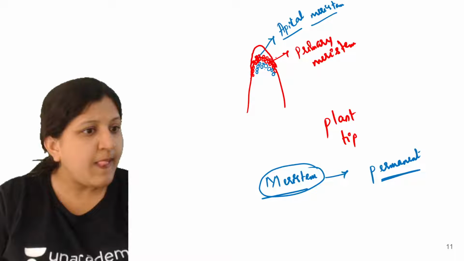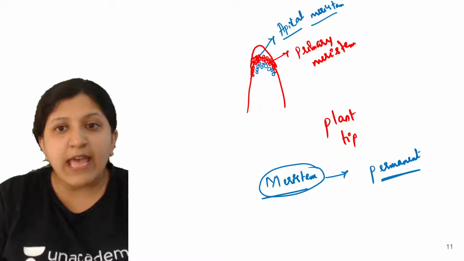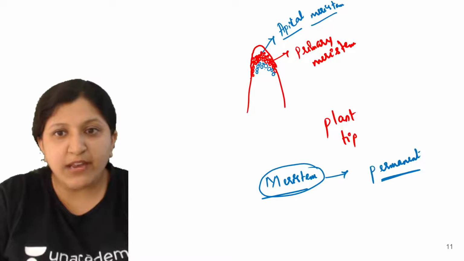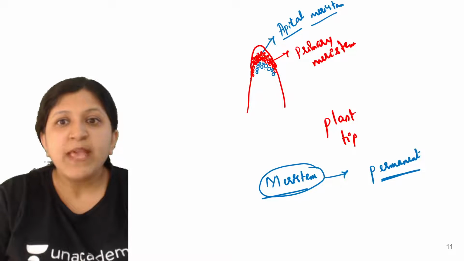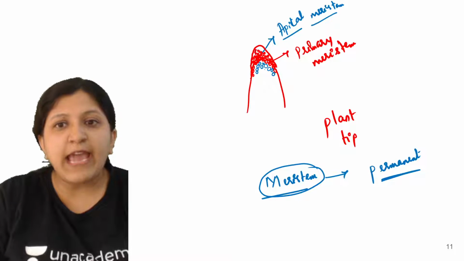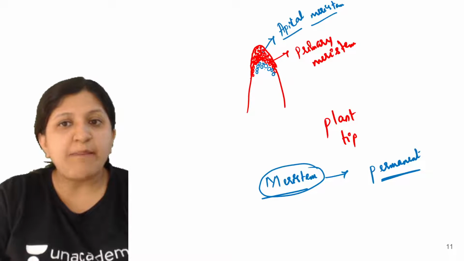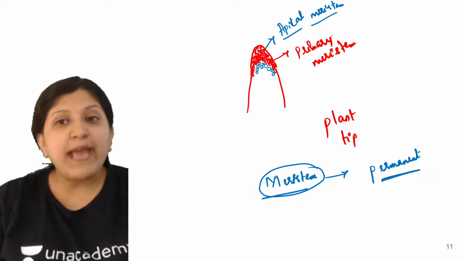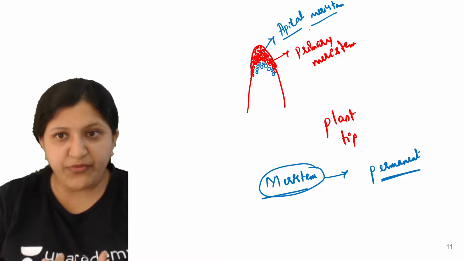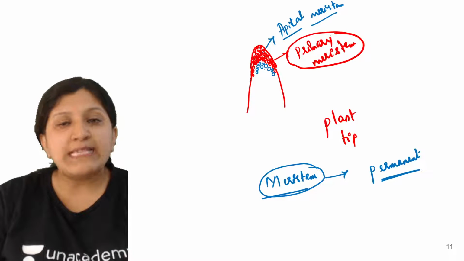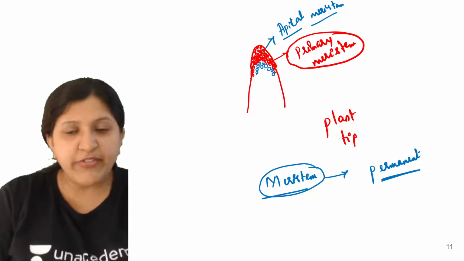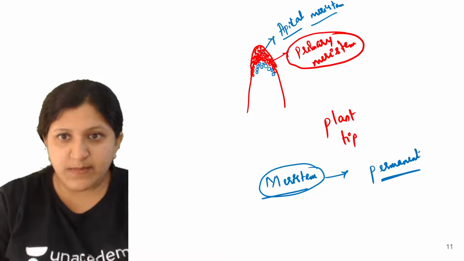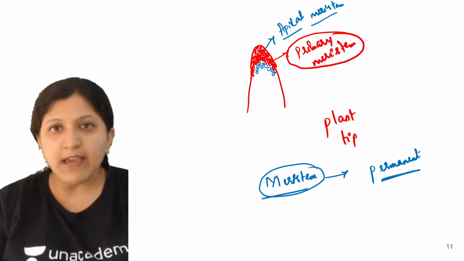That growth in the tip we can see mainly because these meristematic tissues which are here at the apex will go on dividing, and there is a formation of an apical meristem. Depending on the one which is formed first, that we call the apical meristem. So now here we were drawing the apical meristem.